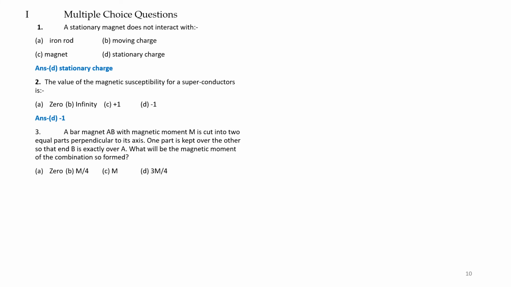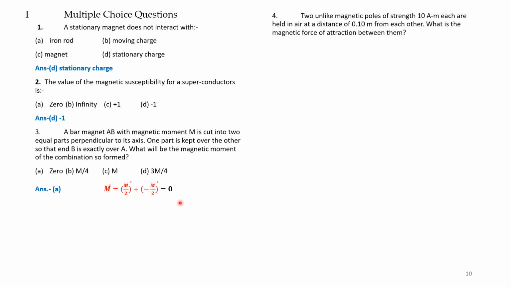Question number 3. A bar magnet AB with magnetic moment M is cut into two equal parts perpendicular to its axis. One part is kept over the other so that the end B is exactly over A. What will be the magnetic moment of the combination so formed? There are 4 choices and the correct answer is A, 0, because the moment of each part is M by 2, so M by 2 plus minus M by 2. Because one is kept over the other, the magnetic moment will be 0.